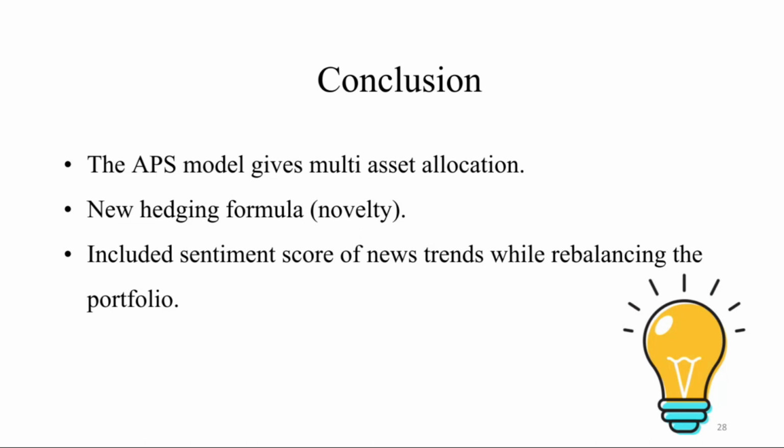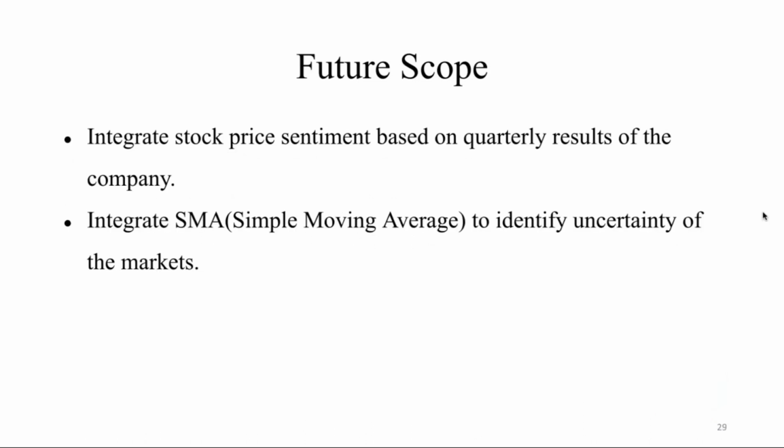The model is also integrated with the sentiment score of news trends while rebalancing the portfolio. We can improve the model in future by integrating stock price sentiment based on quarterly results of the company and integrating a simple moving average to identify uncertainty of the market. Thank you.